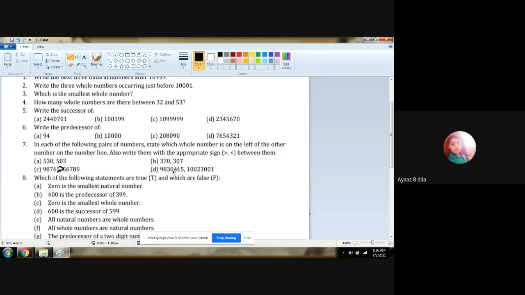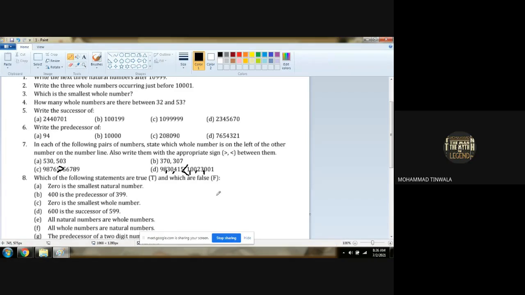Chalo. Now place the commas on this. 98,30,415 over here. 1,23,001. How to read this? 1,23,001. Which one is the greater number? 1 crore 23,001.